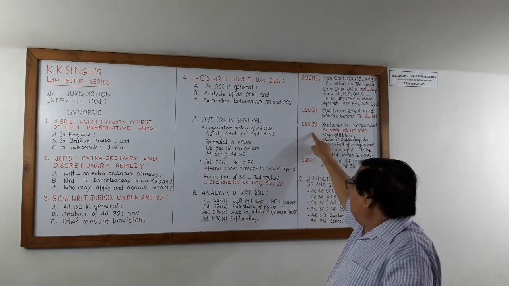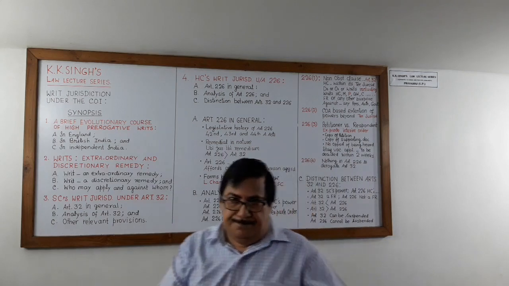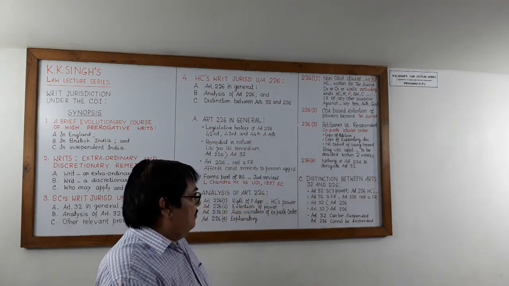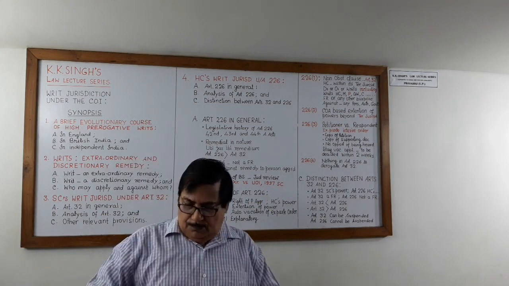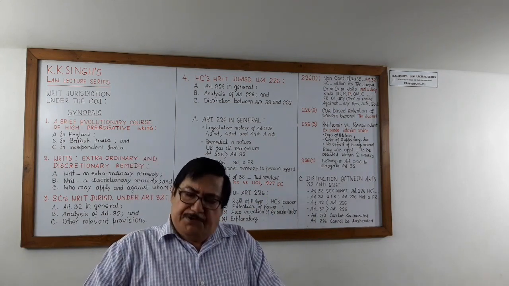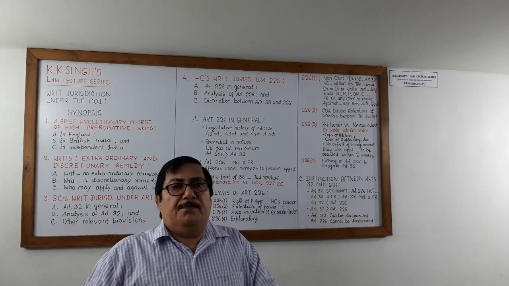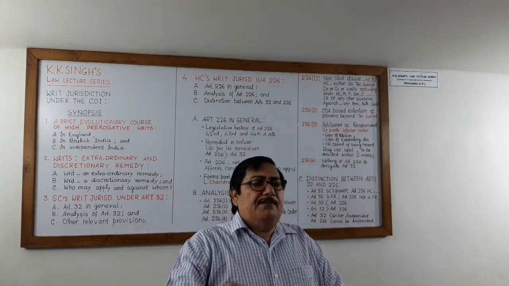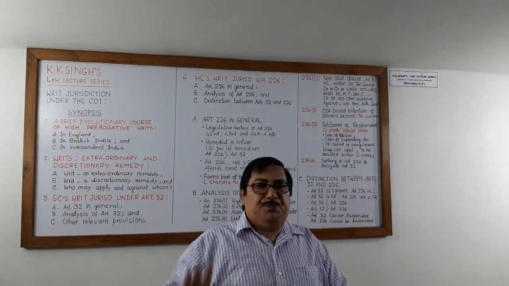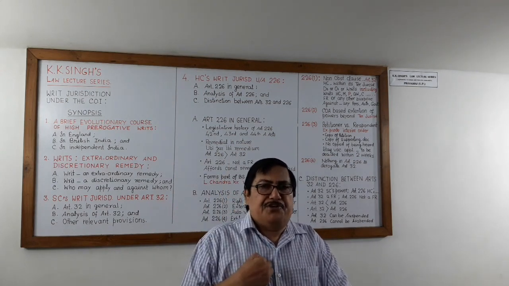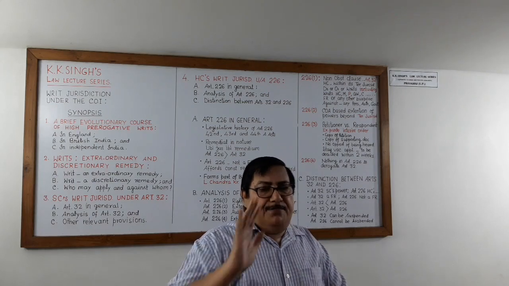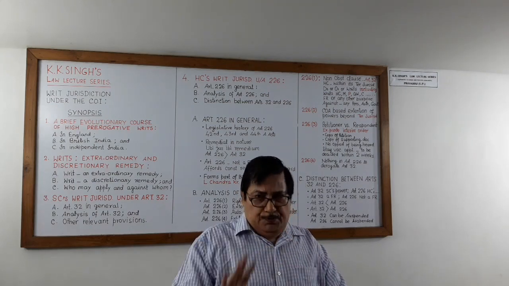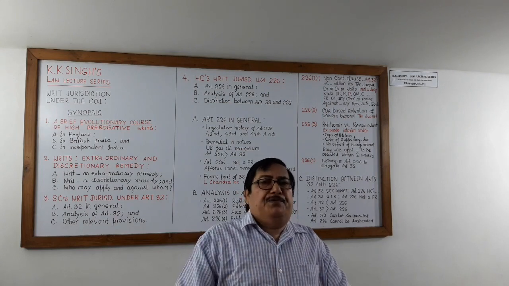Now, Article 226 Clause 3. Article 226 Clause 3. This can be better understood by one example. Suppose I file a writ petition against you. I am the petitioner and you are the respondent. I have filed a writ petition against you, the respondent.